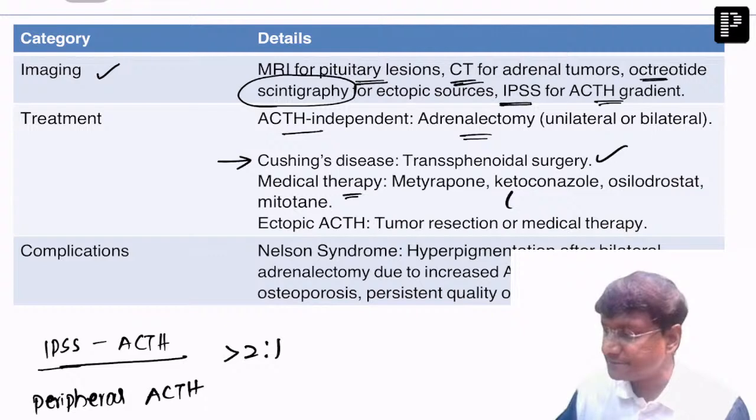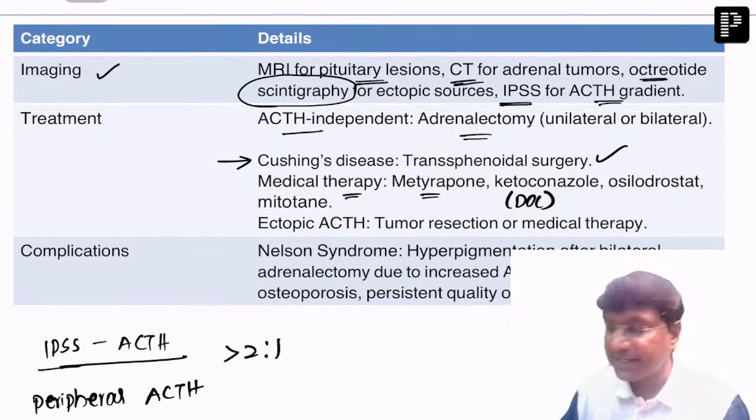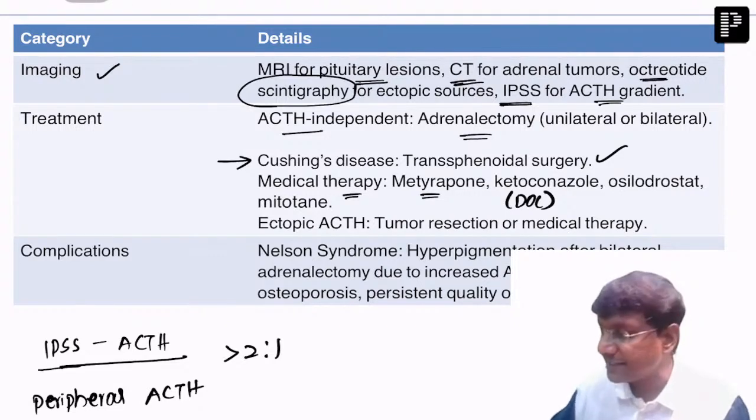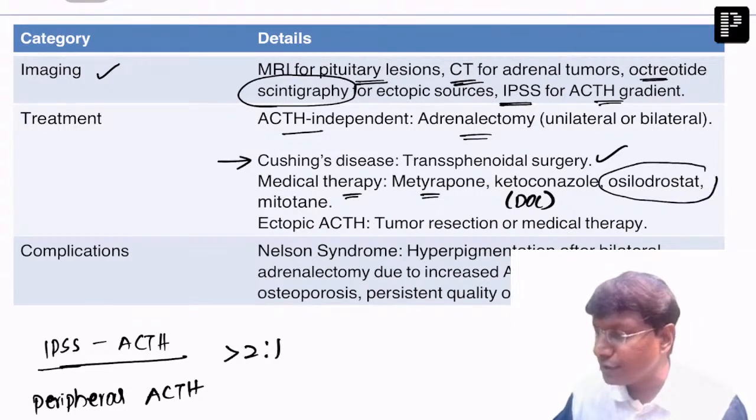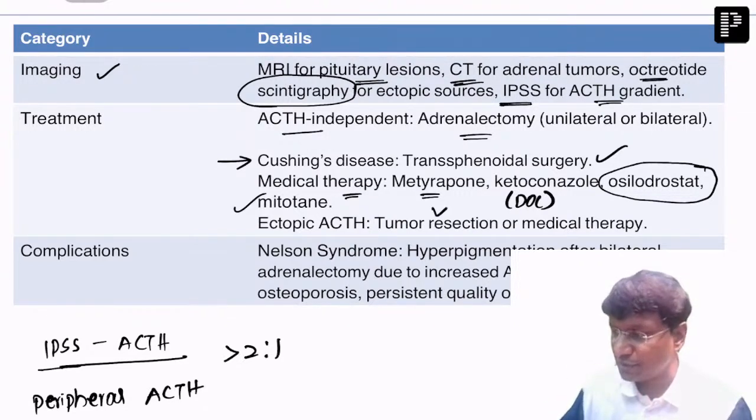Within the medical management, the drug of choice is ketoconazole, and this ketoconazole is an adrenal enzyme inhibitor. So in that way, that is given as a treatment. So ketoconazole, and the other important molecule is metirapone, and we have a new molecule, osilodrostat. This is a new treatment, a new molecule given in the treatment of Cushing's. The other one is mitotane. Then how do you treat ectopic ACTH sources? In such a case, you need to do tumor resection, or you need to give chemotherapy for that particular tumor.